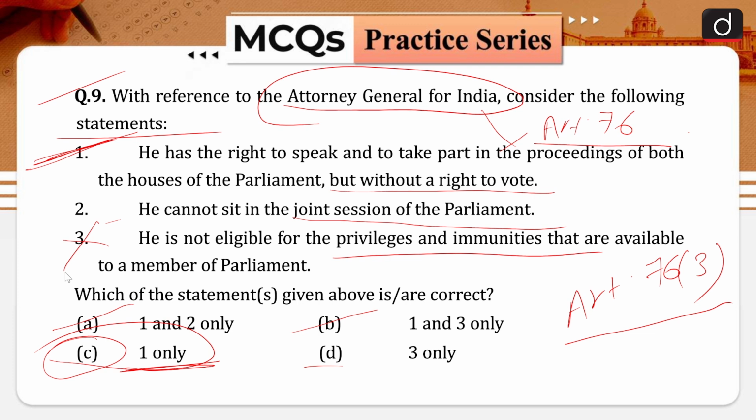In accordance with Article 88 of the Constitution, unlike his British counterpart, the Attorney General of India is not a part of the Cabinet, but he has the right to speak and take part in the proceedings of both the houses of the Parliament or their joint sitting and any committee of the Parliament of which he may be named a member. However, in such a capacity also, he does not possess a right to vote, and that is why option 1 is correct.